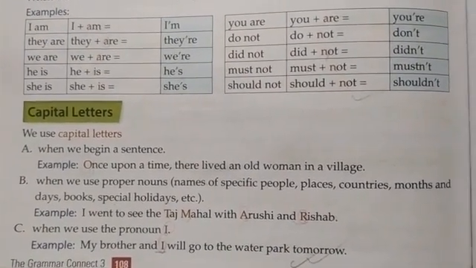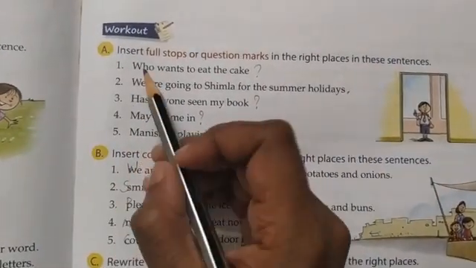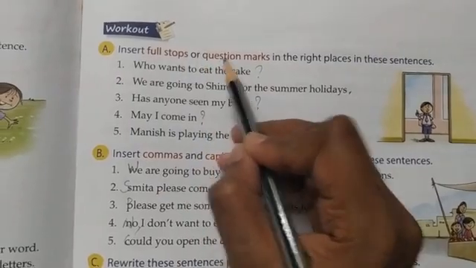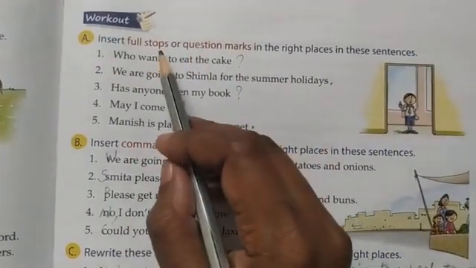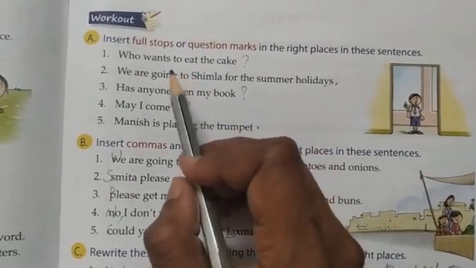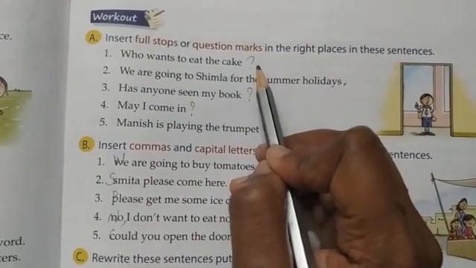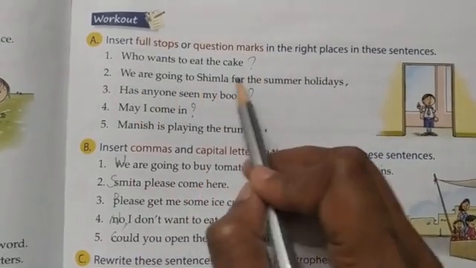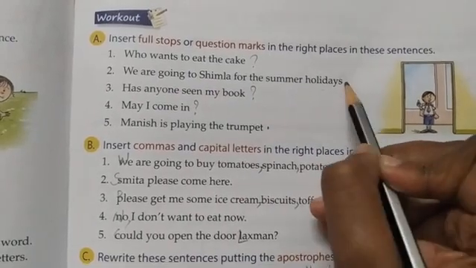Now we will move on towards the exercise of the chapter. So the first is insert full stops or question marks in the right places in these sentences. So you have to put a full stop or question mark wherever required. Who wants to eat the cake? So it is a question, so question mark. We are going to Shimla for the summer holidays. So again it is a sentence, so full stop.